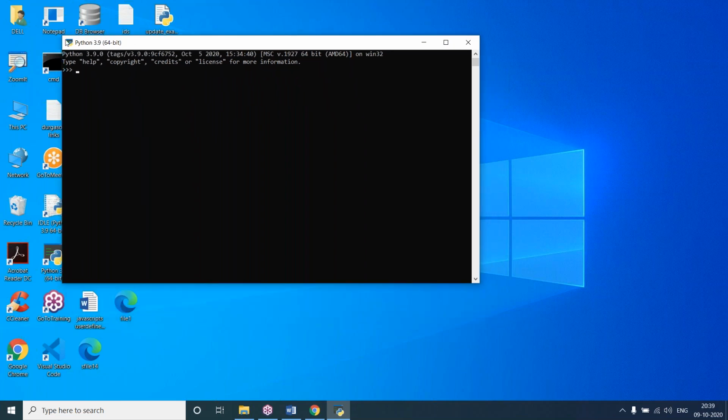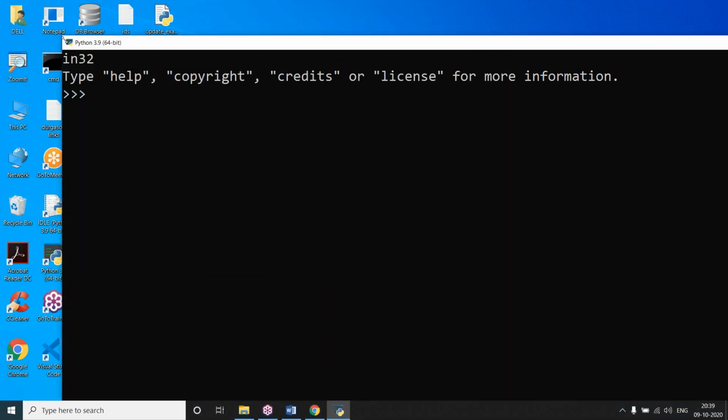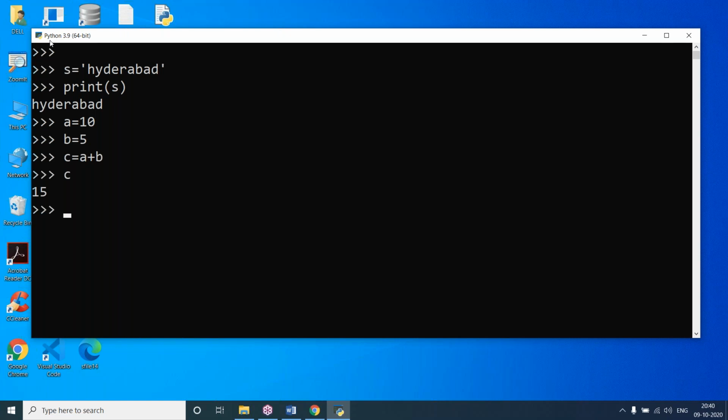Here I've double clicked on interactive mode. Here I'll increase the font size. So here we can type the commands. Here I'm typing like this: print statements giving a equal to a value and b equal to a value, c equal to a plus b, then print c. So here we are getting the result. Like this we can execute statements and then we can get the result.